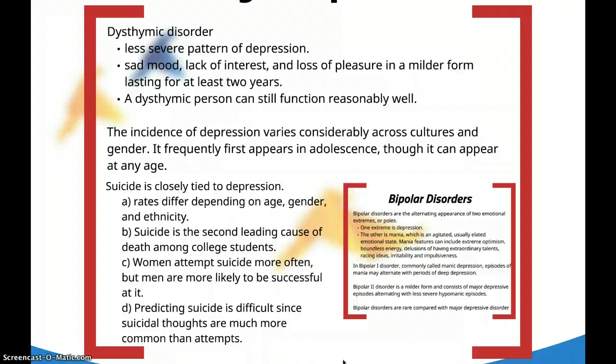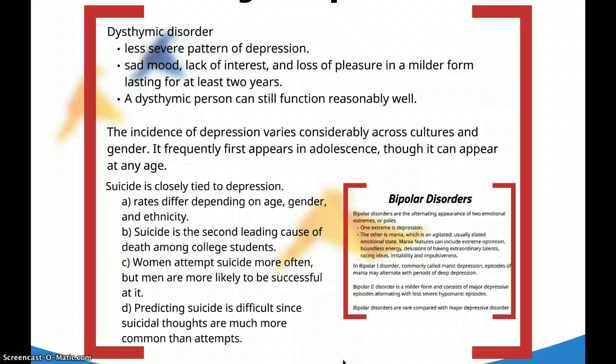The second one is dysthymic disorder, and it is a less severe pattern of depression. One has sad mood, lack of interest, loss of pleasure in a milder form lasting for at least 2 years. A dysthymic person can still function reasonably well. The incidence of depression varies considerably across cultures and gender. It frequently first appears in adolescence, though it can appear at any age.